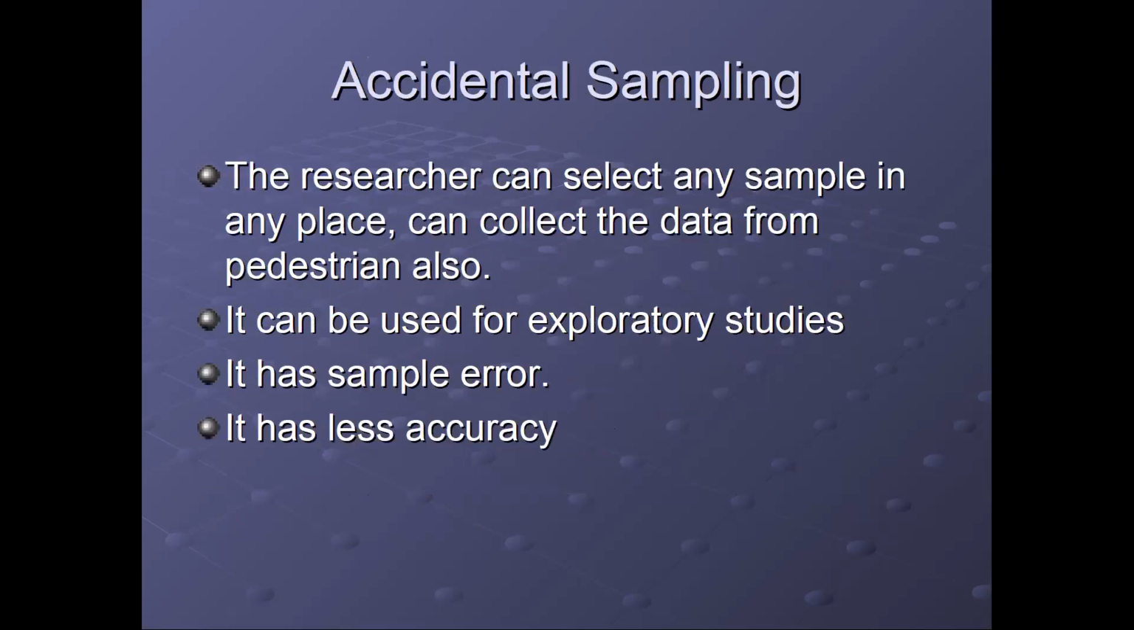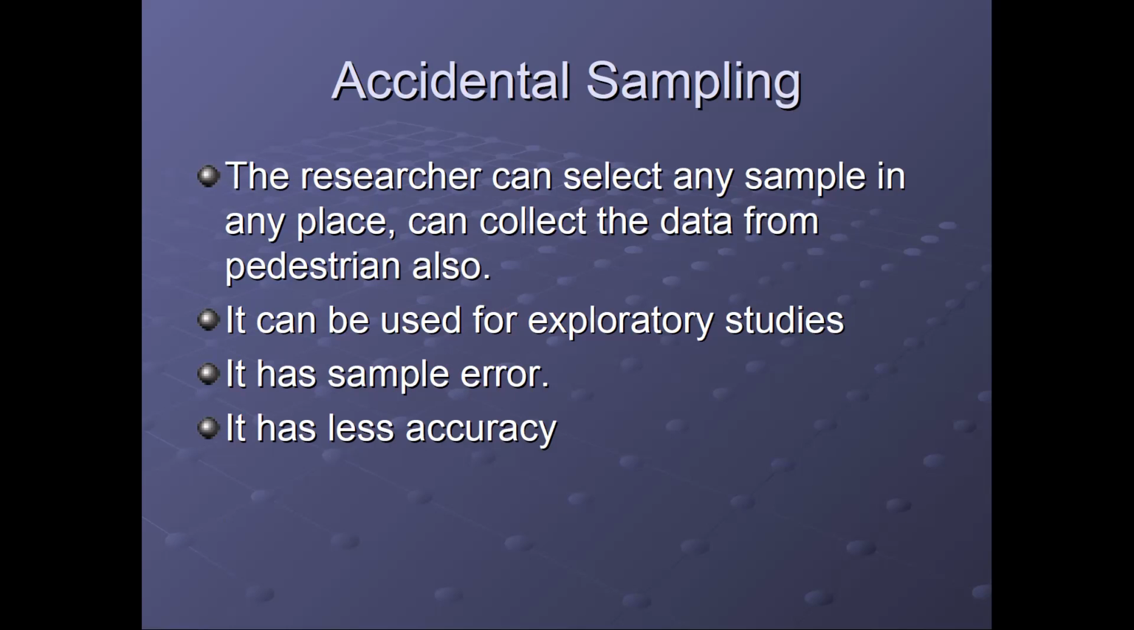So these are the different types of sampling. Another one is accidental sampling. The researcher can select any sample in any place or can collect the data from pedestrians also. Normally accidental sampling is used in exploratory studies where we don't have any kind of hypotheses. We just want to explore some area, we want to do some fundamental research, but it has sample errors, it has less accuracy. So we don't go for accidental sampling in normal research. But if we are doing descriptive research, we go for non-probability or probability sampling. Those are the different types of sampling.